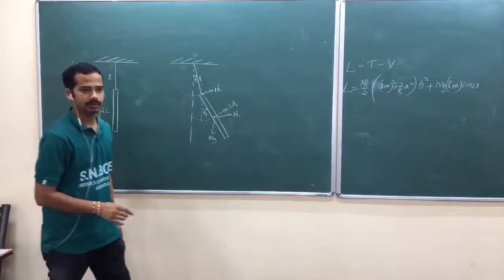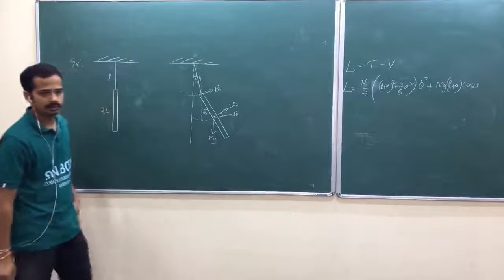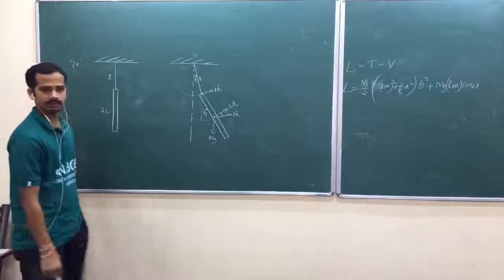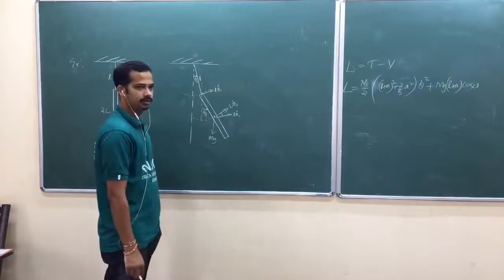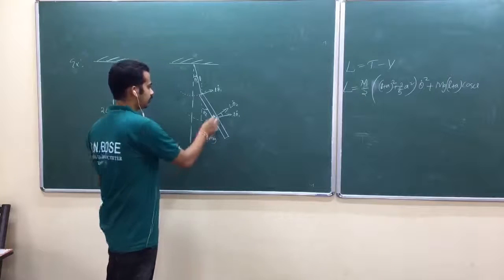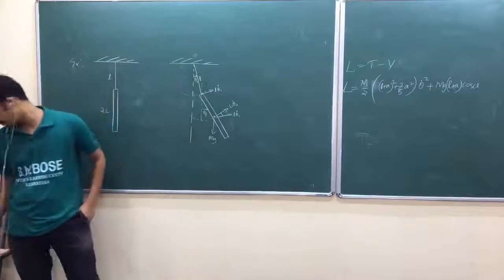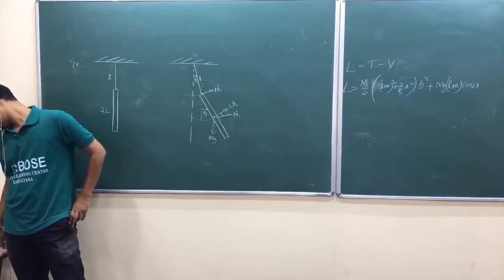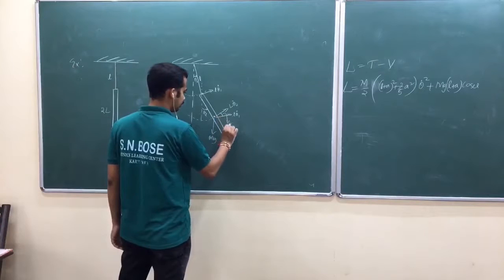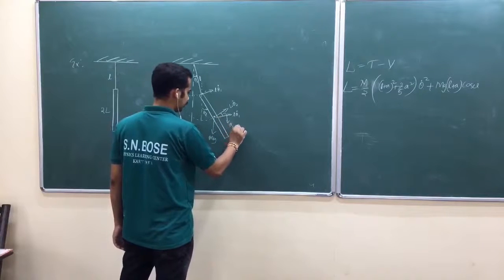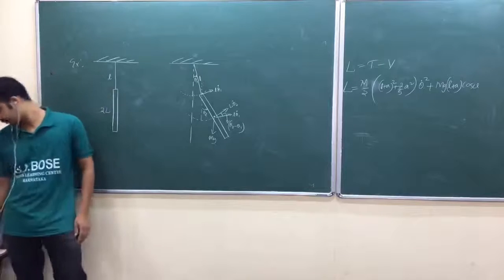Am I right? Now what is this angle? Theta 2 minus theta 1 again. Or you can assume the whole mass were concentrated here, and think of it like a double pendulum. So this angle is theta 2 minus theta 1.